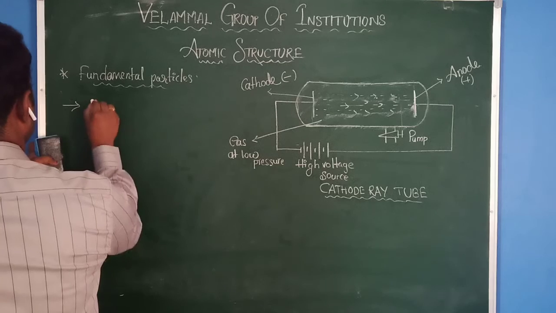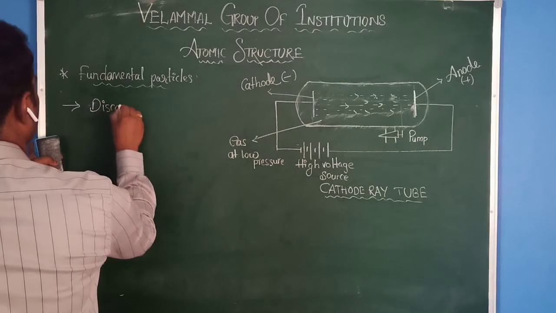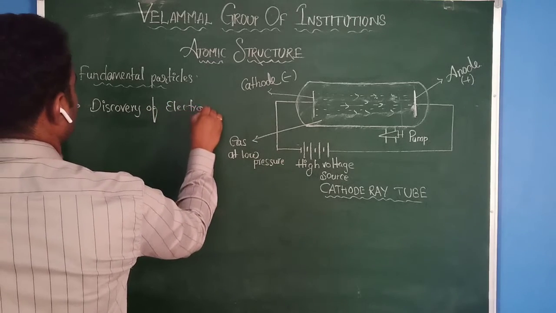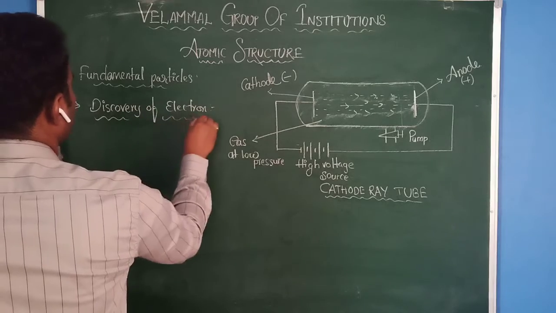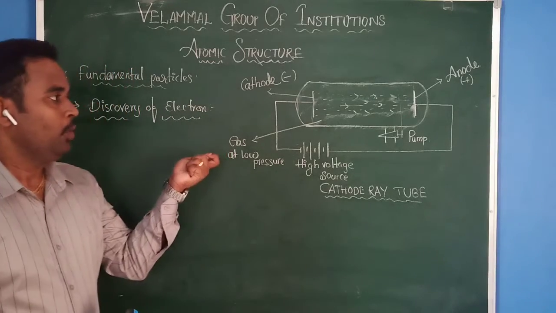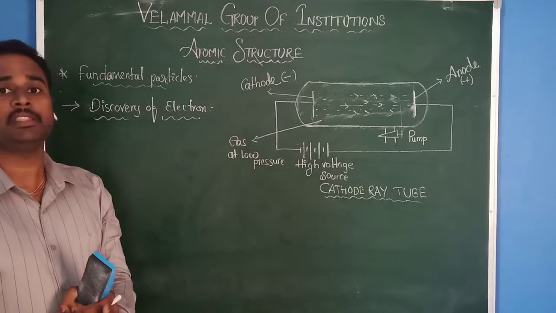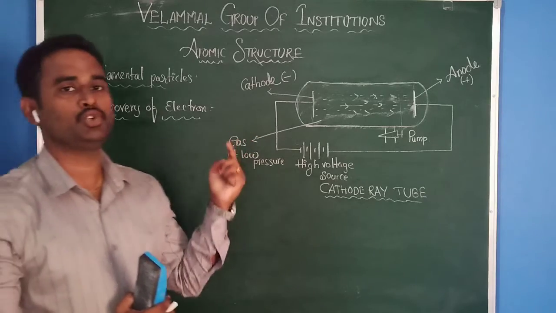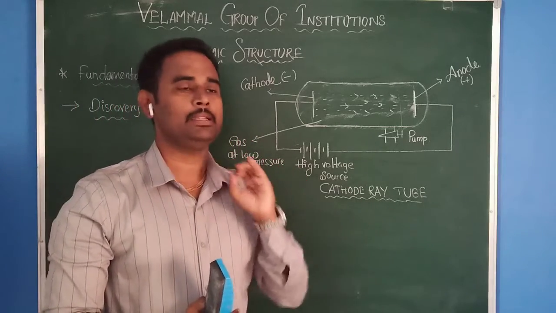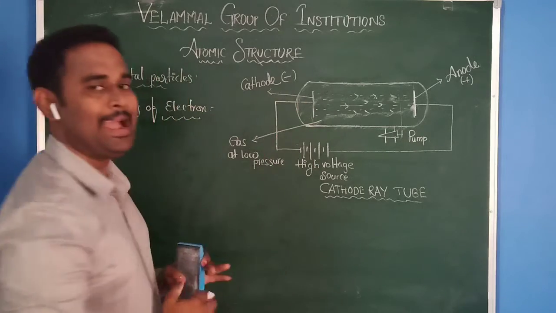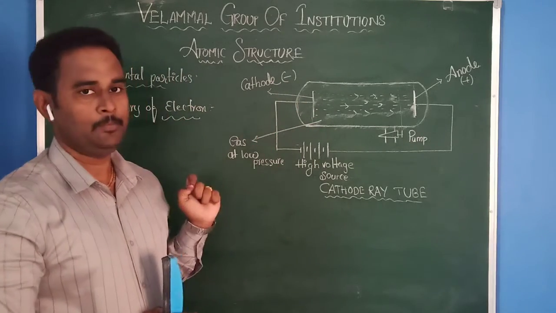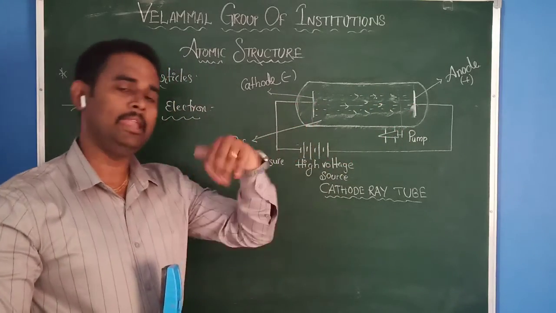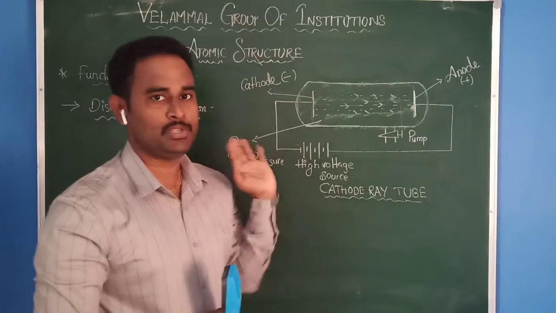Our first topic is the discovery of electron. The scientist J.J. Thomson observed that the particles traveling in the discharge tube are electrons. What is the discovery? This is a cathode ray discharge tube, and this glass tube is filled with a gas. Any gas you can take, or some air particles.